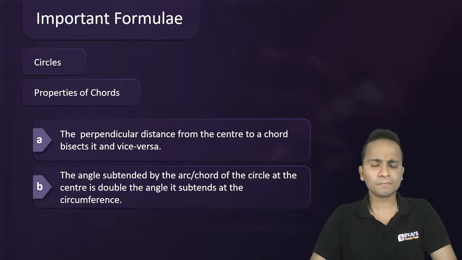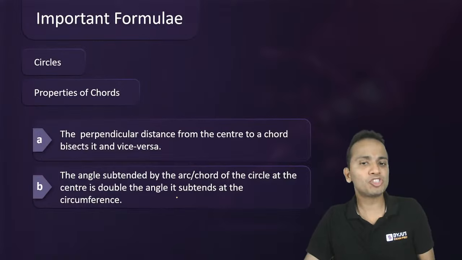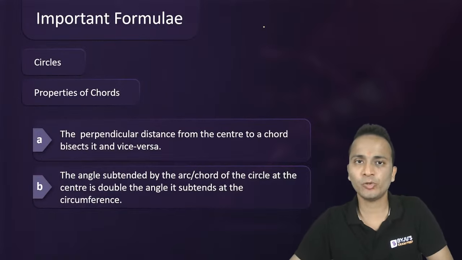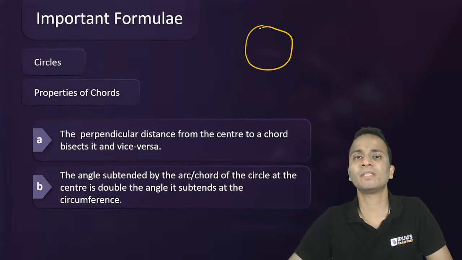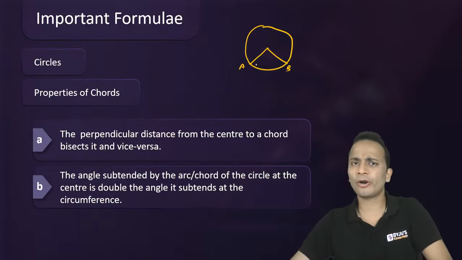The second property is the angle subtended by a chord of a circle at the center is double the angle it subtends at the circumference. Let's say this is a circle. This property is very important. Let's say A and B are the 2 points. So you can look at arc AB or chord AB.